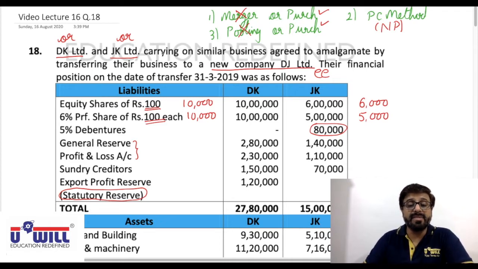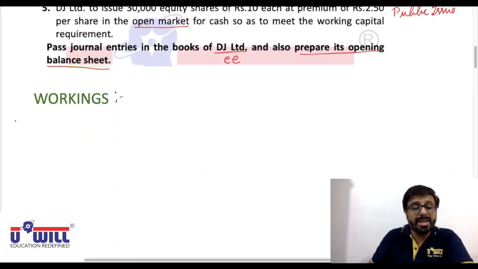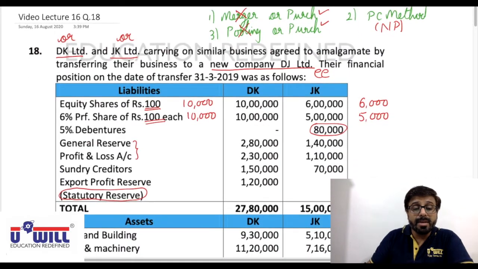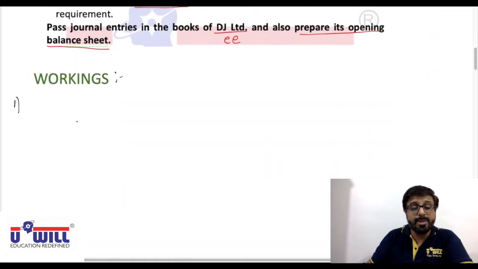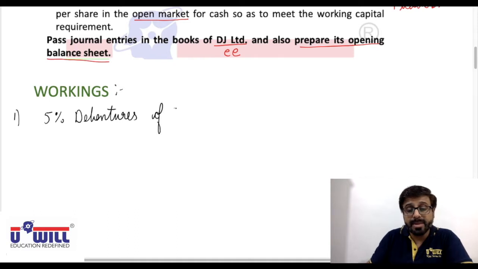So first working we will make for debentures. Obviously all of you can try it on your own, pause the video and then play and check whether you got it correct or not. No accounting is asked in the books of transferor company, mind well. First, 5% debentures are 80,000. And they are of which company? JK Limited. 5% debentures of JK Limited, 80,000.